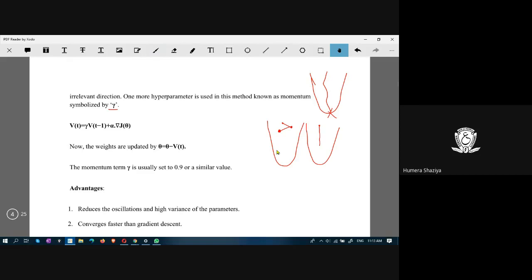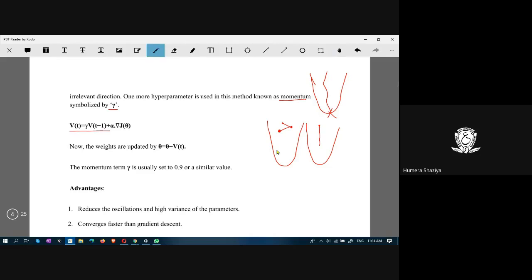For instance, learning rate, number of layers, number of nodes in each layer, number of filters, number of epochs, and batch size. Likewise, you have another hyperparameter here that was introduced by momentum, symbolized by this gamma.